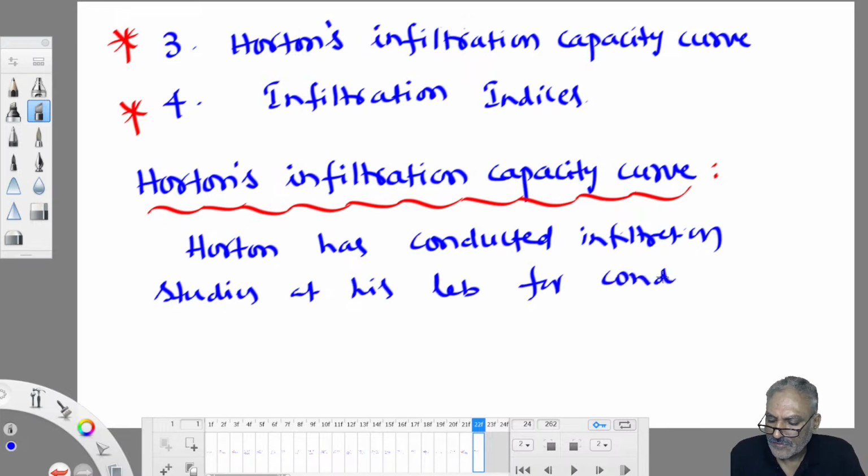What condition did he maintain? I greater than or equal to FC. In the laboratory, any kind of rainfall you can create artificially.